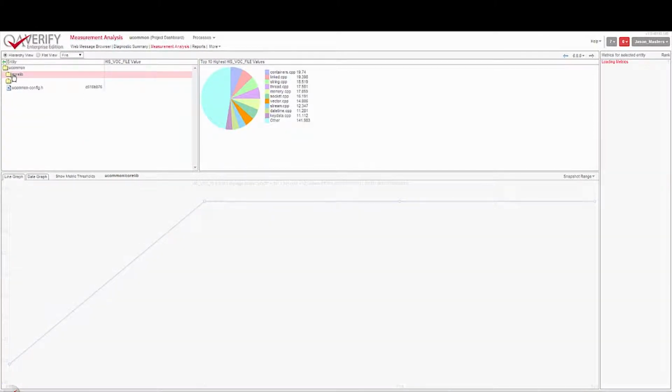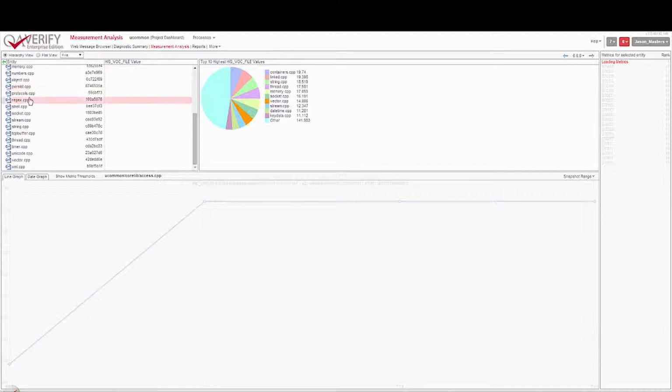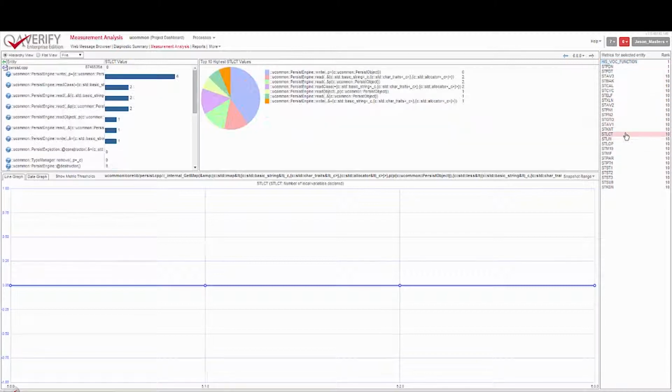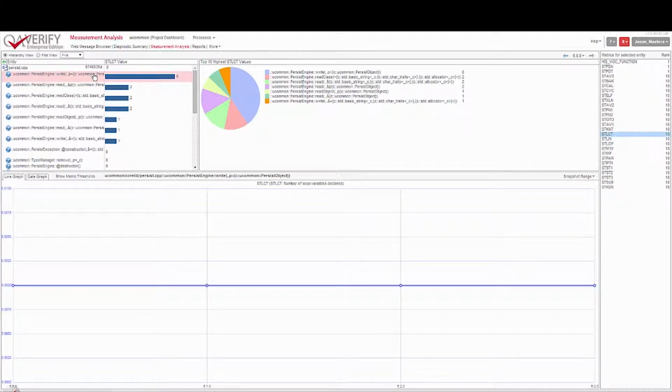So if we look at the hierarchy view, we can drill down into our project and go and have a look at particular files, and then go and have a look at all the functions within there. And over on the right hand side we can select the metric we want to look at. So in this case we'll look at the LCT, and we can click on our function we looked at earlier, and we can see that the metric for here has remained stable over the past few versions.